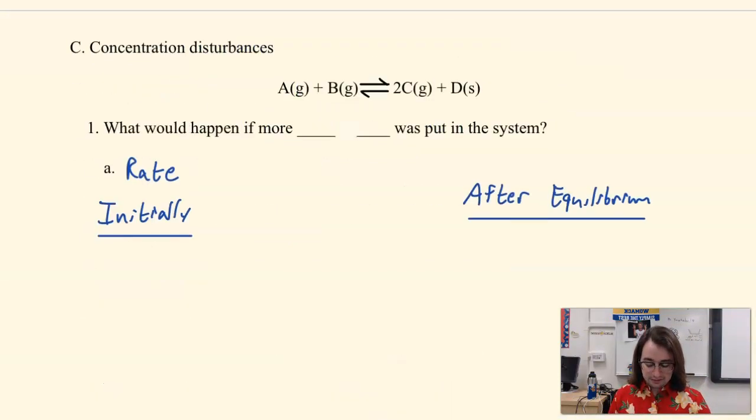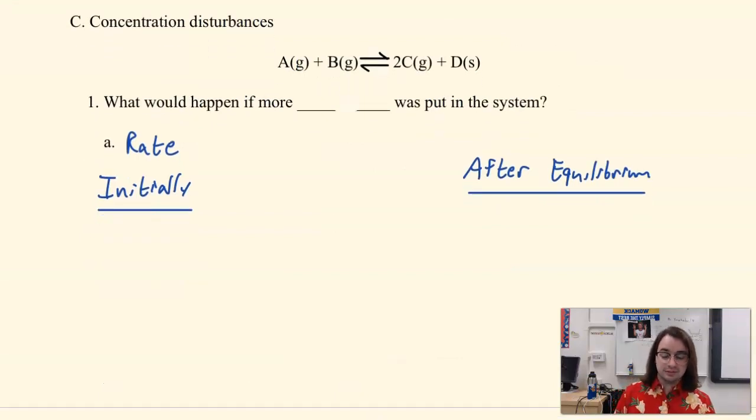Let's talk about concentration disturbances. So when we're talking about concentration, let's first think about it in the form of rate. I think that's kind of the easiest way to relate what we know to what we can learn now. So based on rate and our knowledge of rate, what would happen if we added more A to the system?